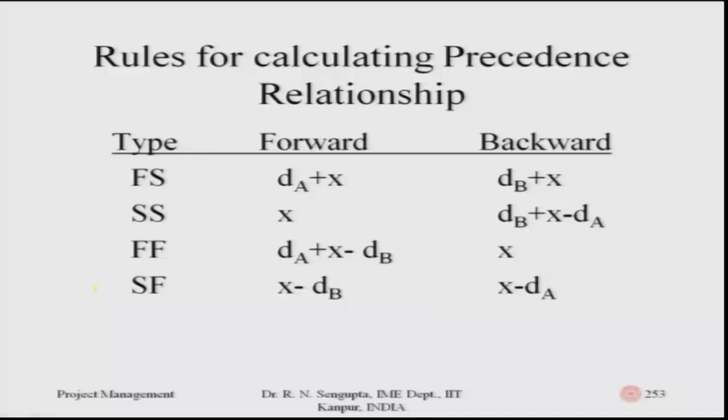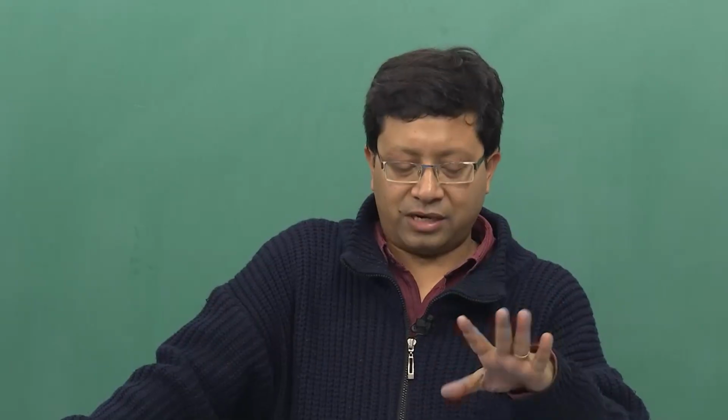For start to start, the forward method will consider x as the number of days which is there between job A and B, and for the backward method it will be the summation of dB, which D suffix B is the duration for B, plus x which is the number of days, minus dA which is the total number of days for A. It may not make immediate sense, but once I solve the problem you will understand.